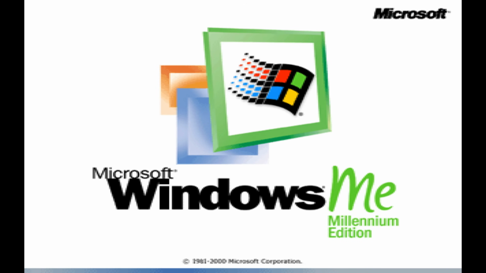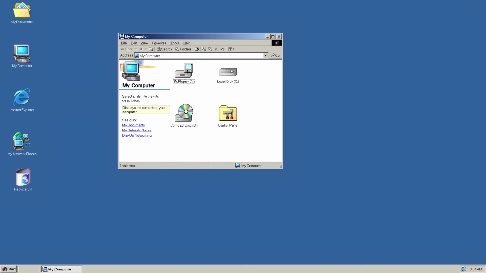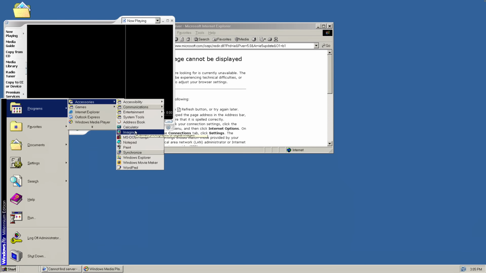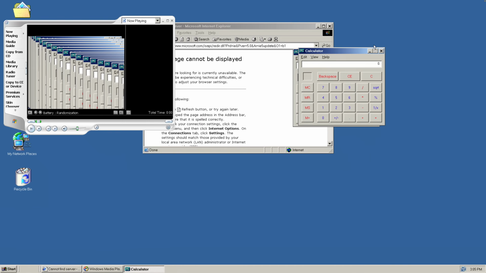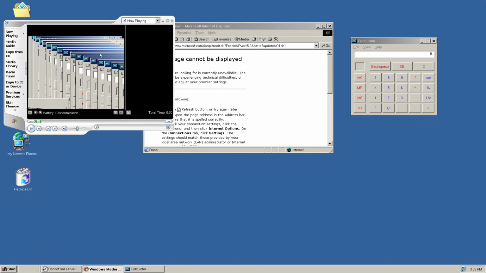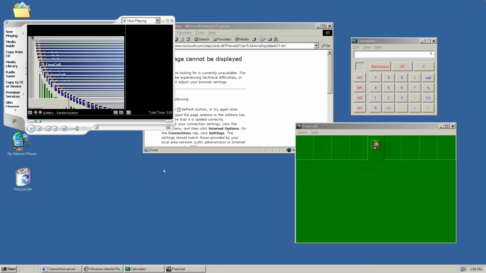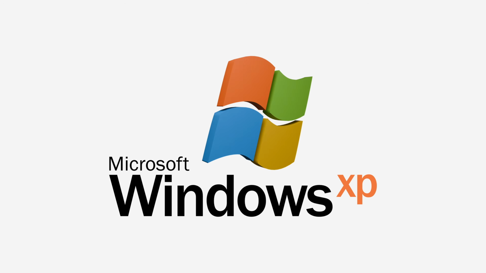Windows Millennium Edition. And why is it taking so long to boot? And Windows Millennium Edition actually still works, seemingly. Something like Calculator also works. Okay, and what is going on? I think I might have messed up something with the drivers. This is the one Windows version that I cared the most bad about, and now we see that it's actually the most durable.